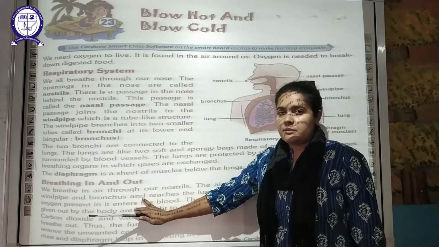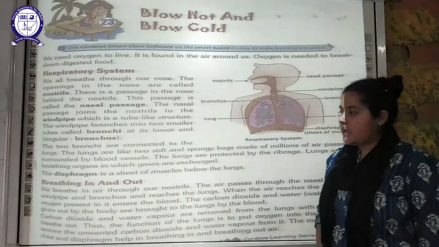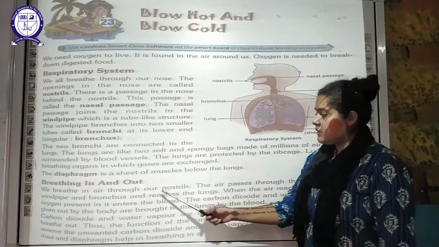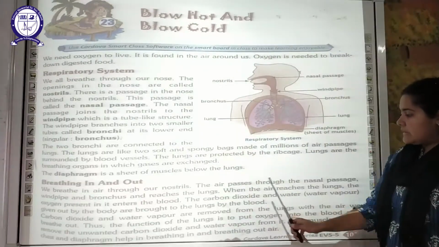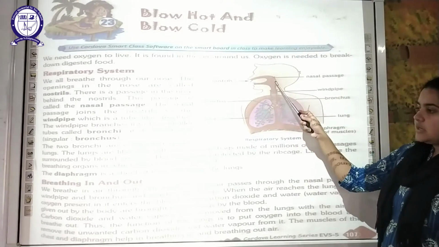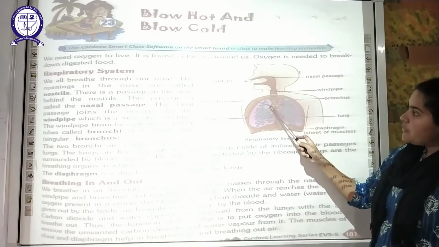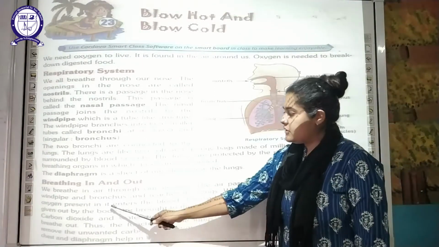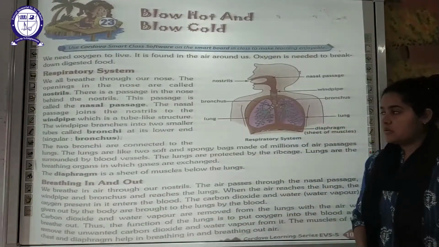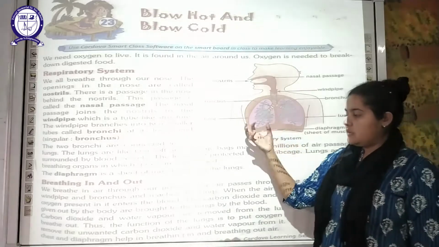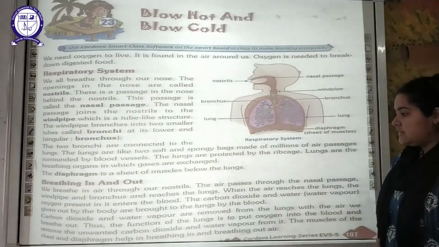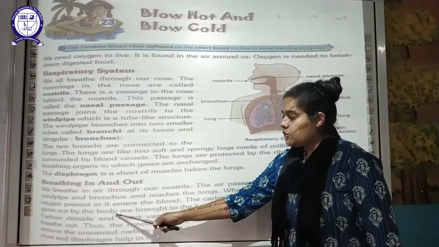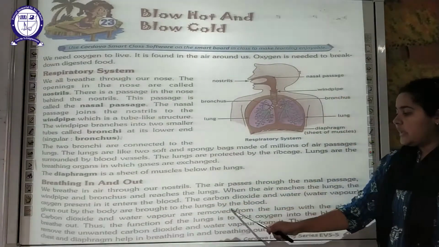Now moving on, what is the actual mechanism occurring in breathing in and breathing out? When we breathe in air through our nostrils, the air passes through the nasal passage, through the windpipe, through the bronchus, and reaches our lungs. When the air reaches the lungs, the oxygen present in it enters the blood. The oxygen is absorbed with the help of the blood vessels. The carbon dioxide and water vapor that are to be given out of the body are brought to the lungs with the help of blood.